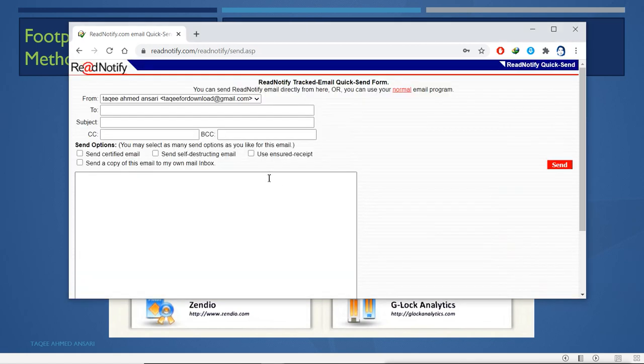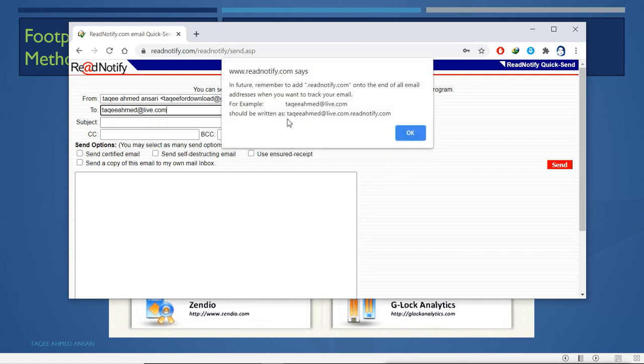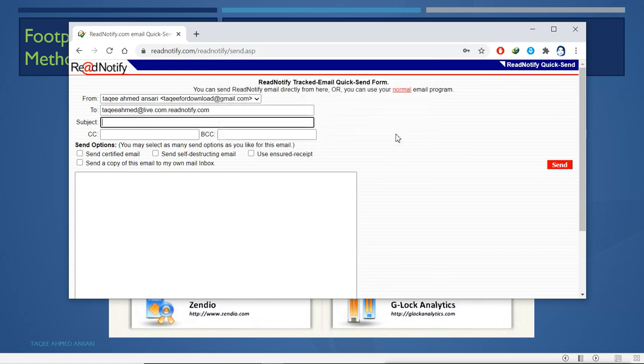Here is your email address from which you are sending the email. Then you type the recipient email address you want to send the email to. Then you type the subject. It says in future remember to add this onto the end of the email. So when you type the email address, you have to type readnotify at the end. Here it is adding it automatically because I am using the same site for sending mail. Then the subject, test mail. If you want to use CC or BCC, you can do that.